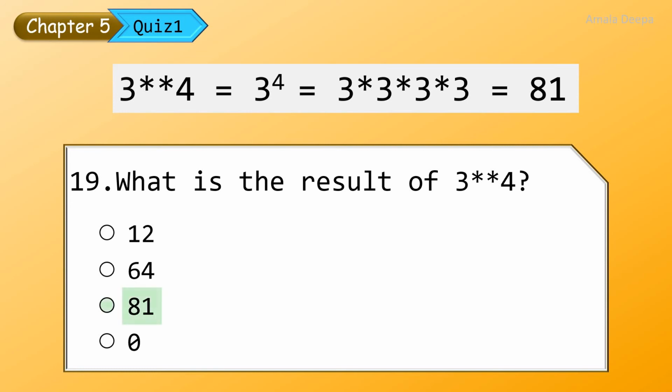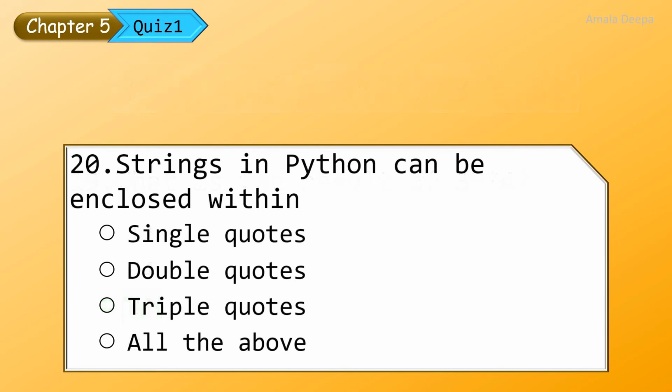So the answer is 81. Strings in Python can be enclosed within single quotes, double quotes, triple quotes. Therefore, the answer is all the above.